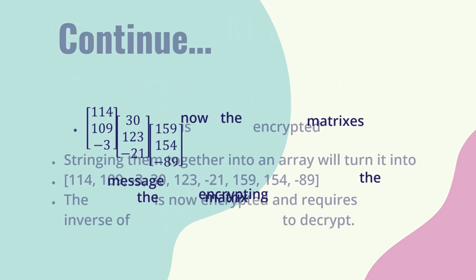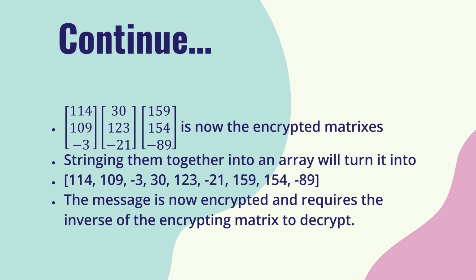The resulting three matrices are now the encrypted matrices. Stringing them together into an array will turn into 114, 109, -3, 30, 123, -21, 159, 154, and -89. The message is now encrypted and requires the inverse of the encrypting matrix to decrypt.